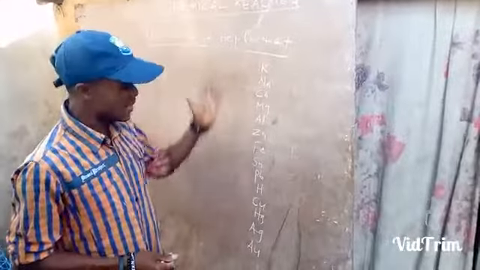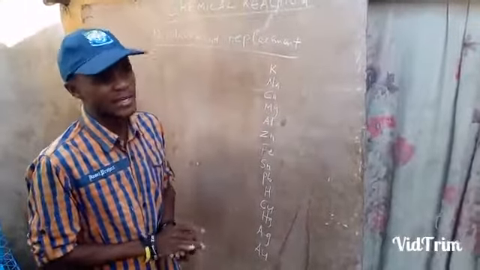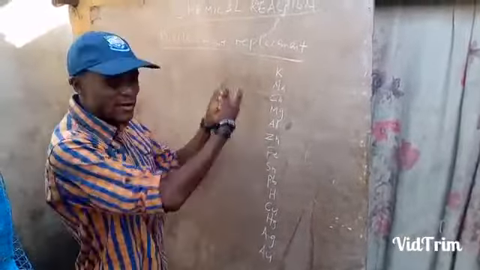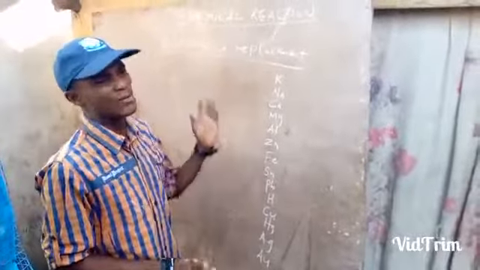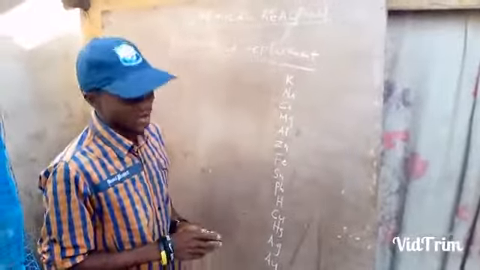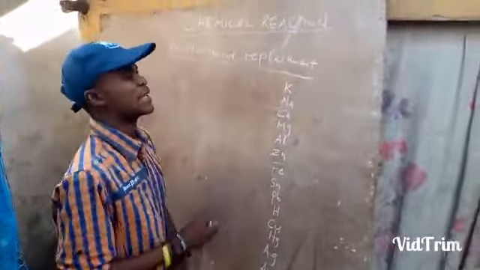So when you list the elements this way, we call that the electrochemical series. This one is for the metals. They remain the way they are. So even if it takes you 3 days to understand that, make sure you take the 3 days to understand it. Now let us look at the negative form.